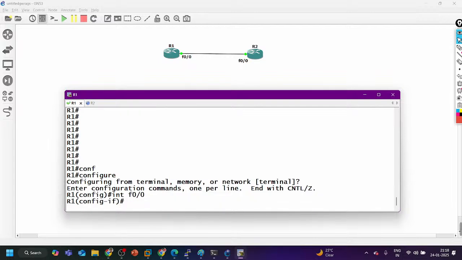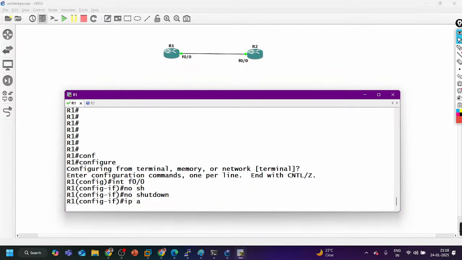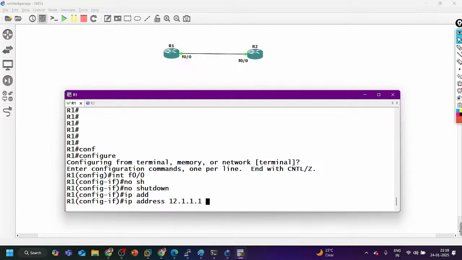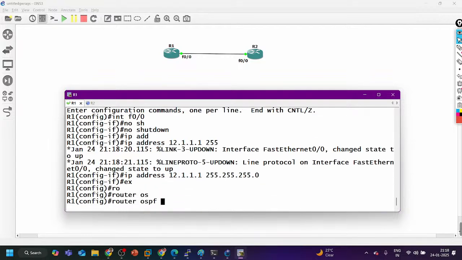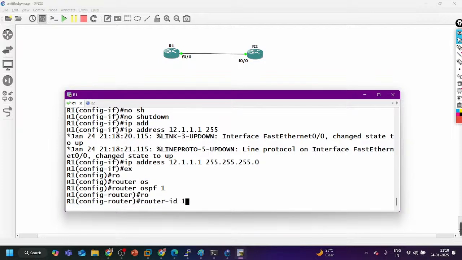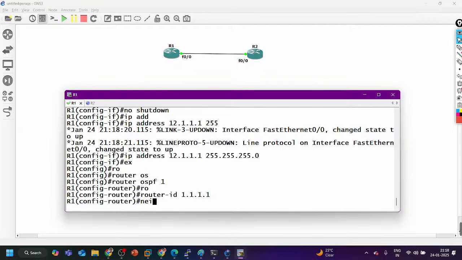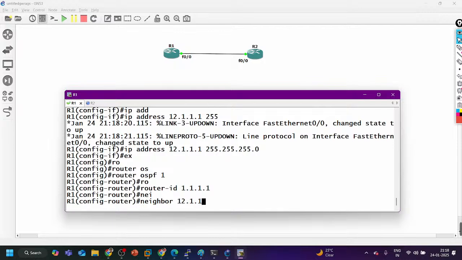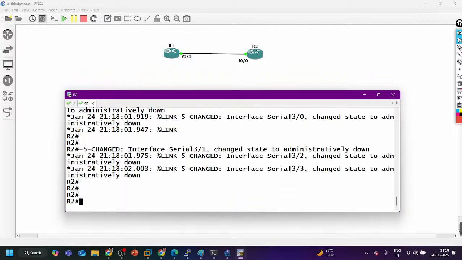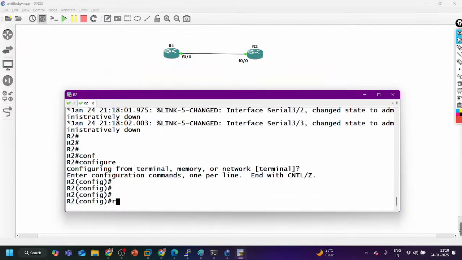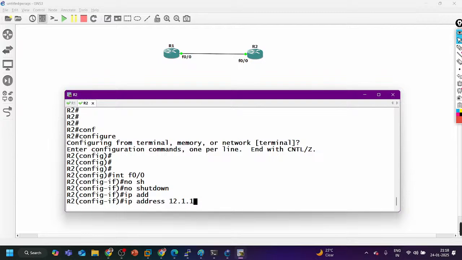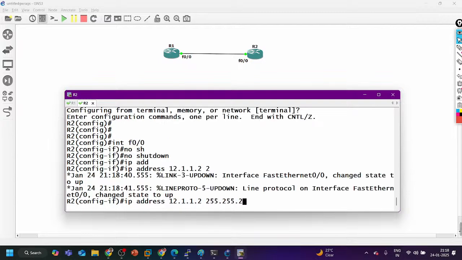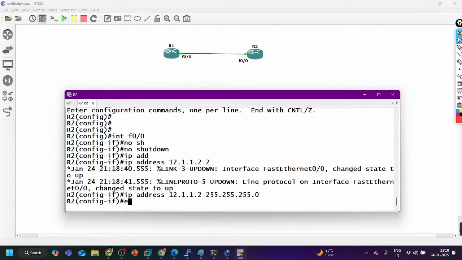Interface F0/0, no shutdown, IP address 12.1.1.1 255.255.255.0, exit. Router OSPF 1, router ID 1.1.1.1, and neighbor 12.1.1.2. Router 2, config t, interface F0/0, no shutdown, IP address 12.1.1.2 255.255.255.0, exit.